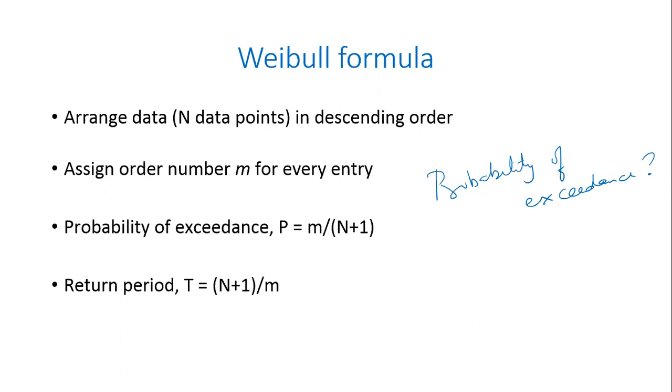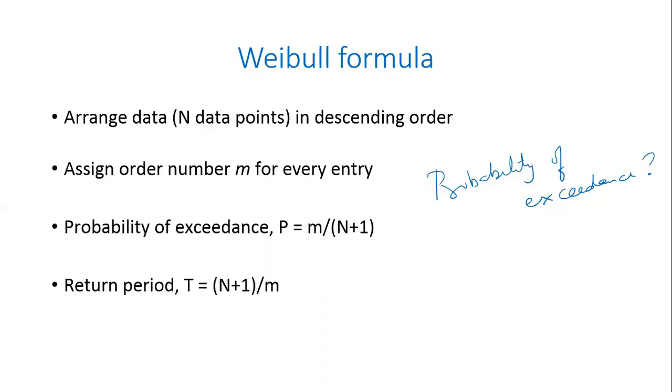Is that okay? So the first thing we do is arrange the data in descending order, and then we assign an order number for every entry. In this case, we are calling it a small letter m. If I arrange everything in descending order and give ranking, the largest number will be rank m equal to 1, the next largest will be m equal to 2, and the last one will be m equal to n. That is the smallest number that has been observed in the last 100 years or 50 years or whatever it may be. The probability of exceedance is simply m divided by n plus 1.